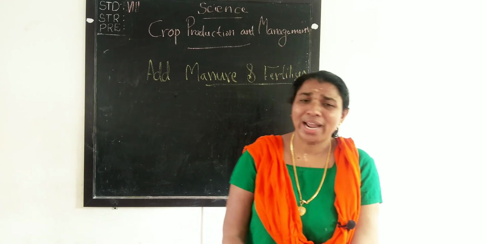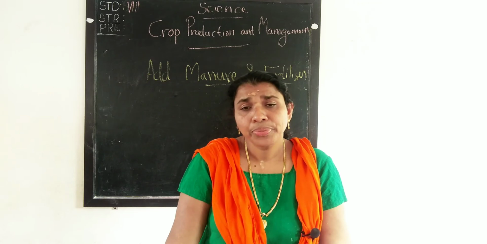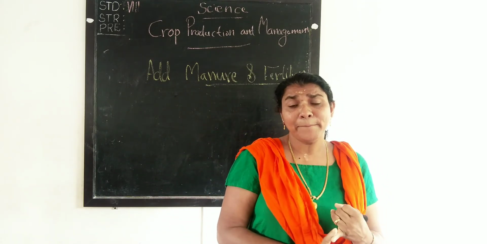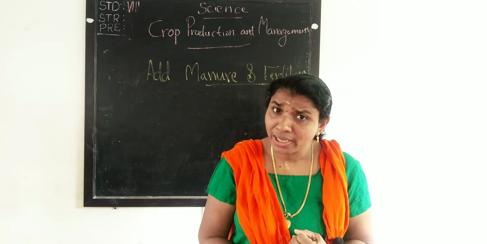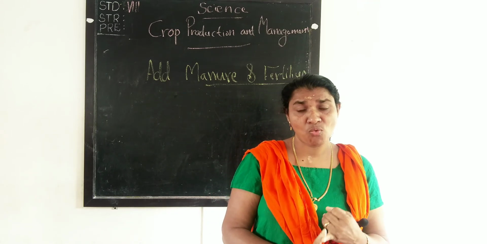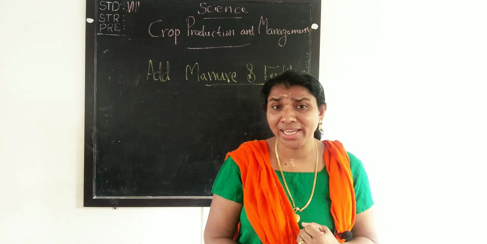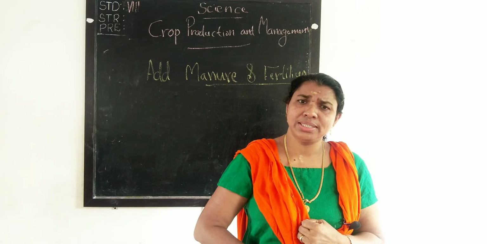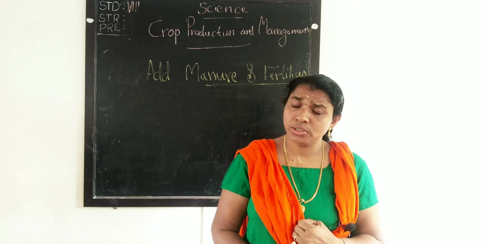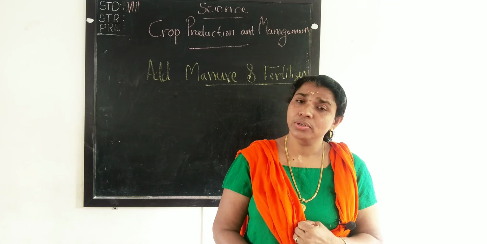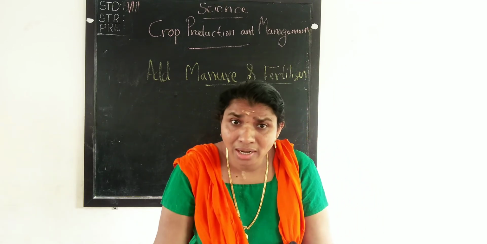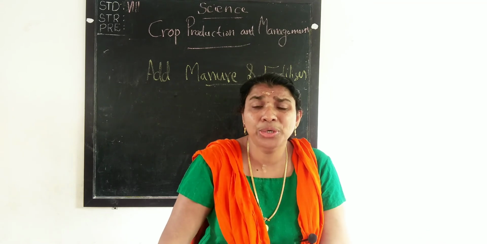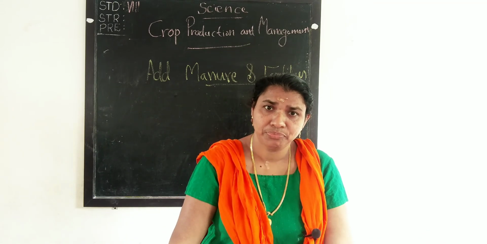Then, for writing: what are the methods for sowing seeds? How is the use of a seed drill more advantageous than the traditional method?